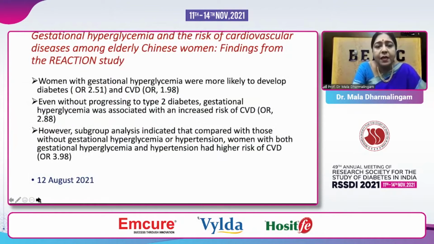This was another study among elderly Chinese, called the REACTION study, which showed that with gestational hyperglycemia you will get diabetes, and the odds ratio of increased risk of CVD was about 2.88. This is a very recent study, published in August 2021. Even hypertension risk was as high as 3.98, almost 4 times more.